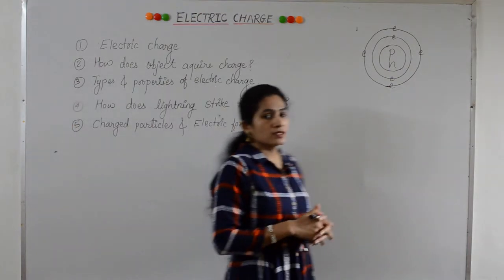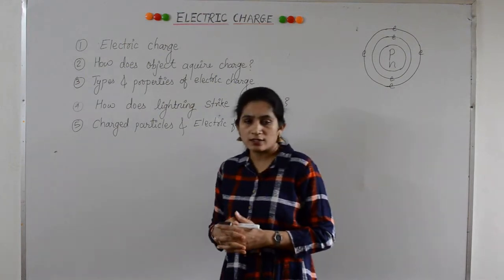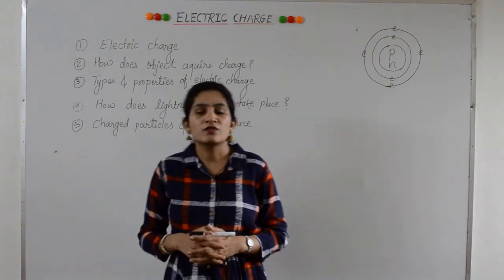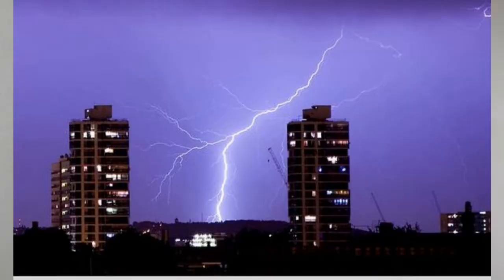Basically, electricity is divided into two parts, static electricity and current electricity. Static electricity was first discovered by a scientist, Benjamin Franklin, with his famous kite experiment. He proved that during lightning, a very heavy electric charge flows from one cloud to another cloud.